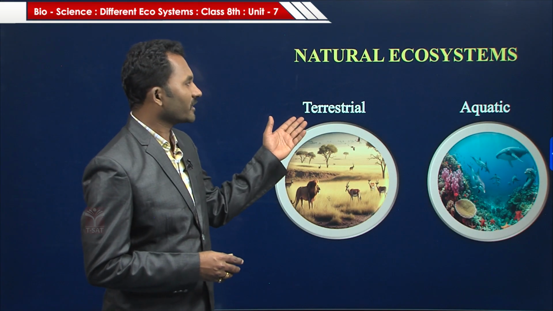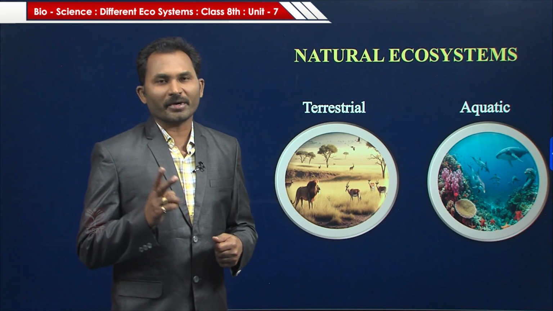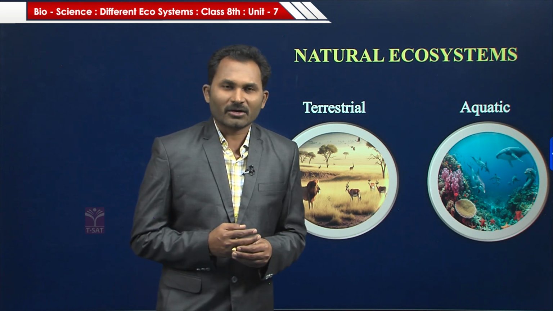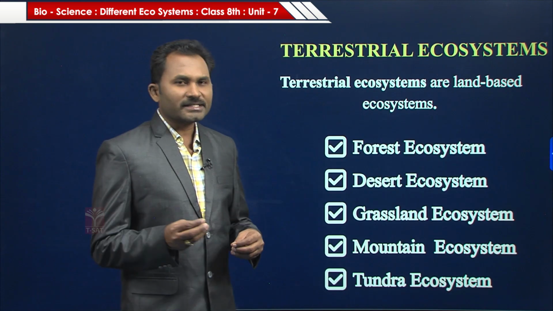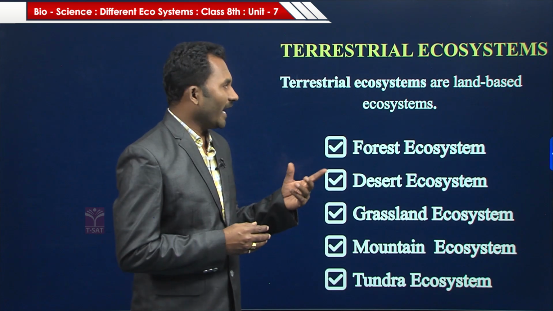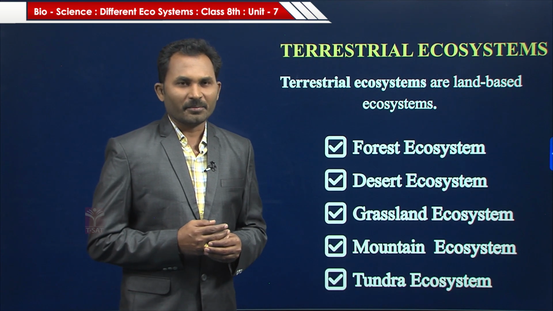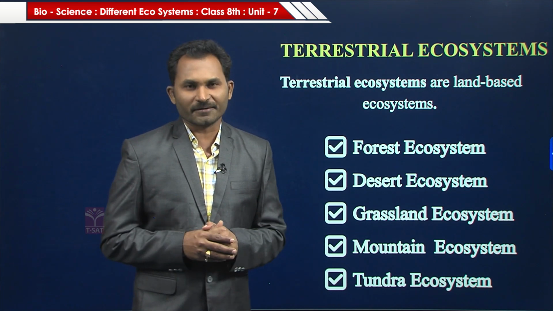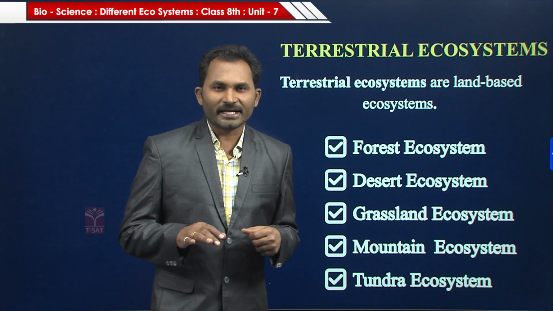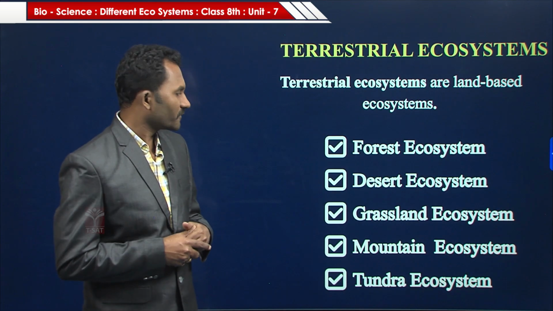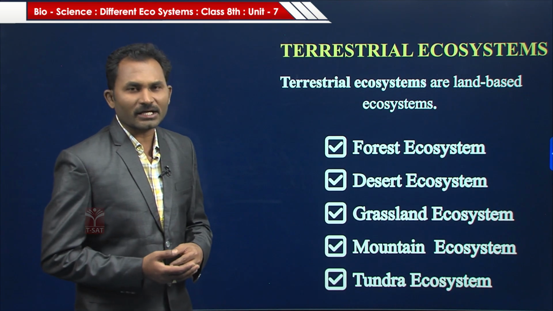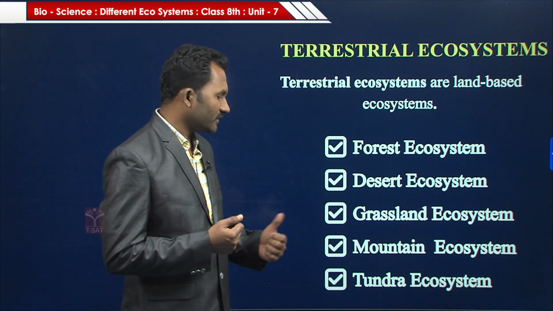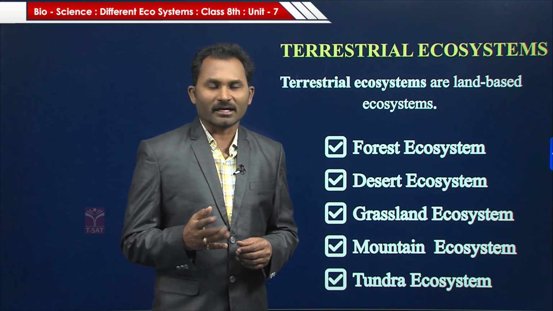Natural ecosystems can be classified into two major groups, that are terrestrial ecosystem and aquatic ecosystem. Terrestrial ecosystems are land based ecosystems, meaning you can see terrestrial ecosystems on the land only, that's why they are called terrestrial ecosystems. Examples for the terrestrial ecosystems are forests, deserts, grasslands, mountains and tundras.